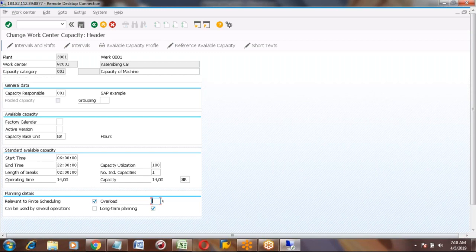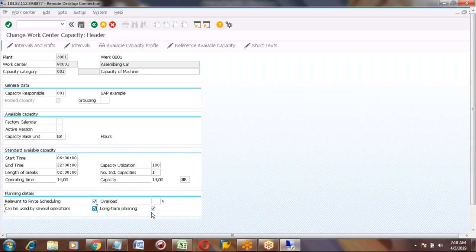So all these operations, if you are working in the same work center, same machine area, then you can select this, can be used by several operations. If each operation has a separate work center, then you don't require this.